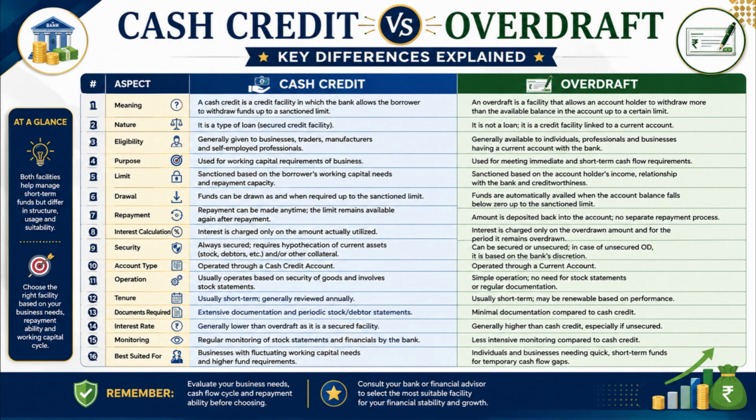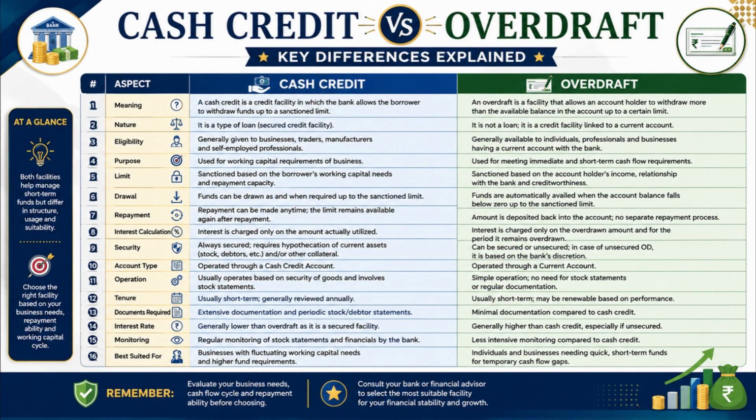Number 9. Cash credit usually requires security such as stock, debtors, or other current assets, whereas overdraft may be secured or unsecured depending on the bank's policy. Number 10. Cash credit is operated through a separate cash credit account, whereas overdraft is generally operated through a current account. Number 11. Cash credit involves regular submission of stock statements and business records, whereas overdraft requires comparatively less documentation.